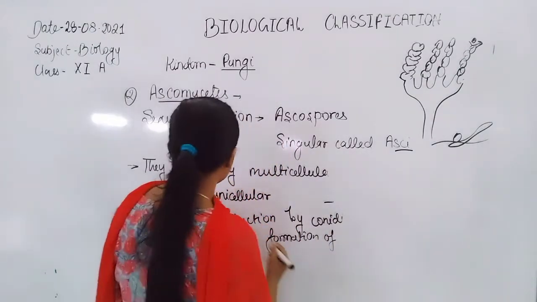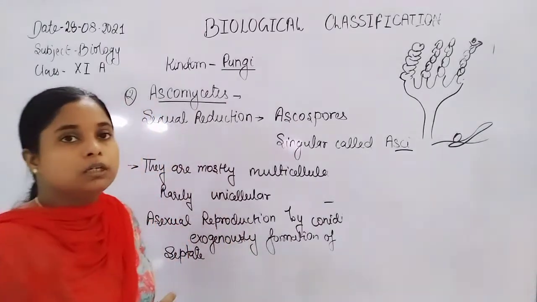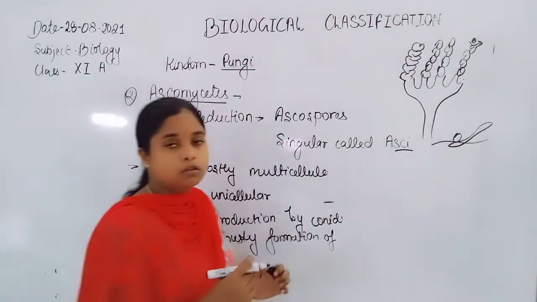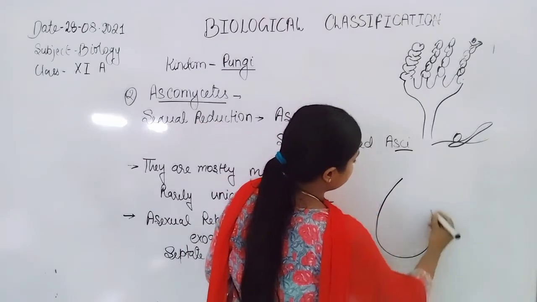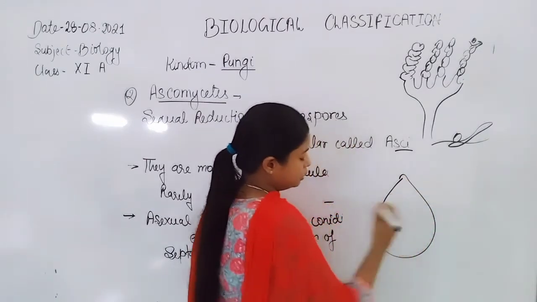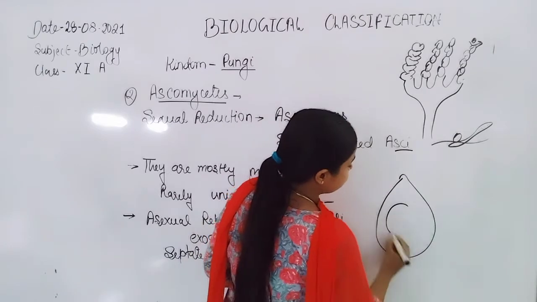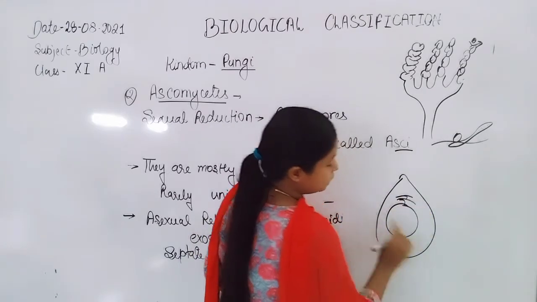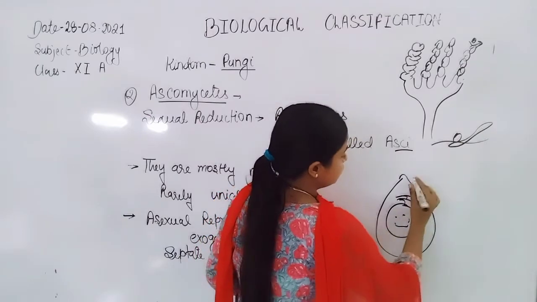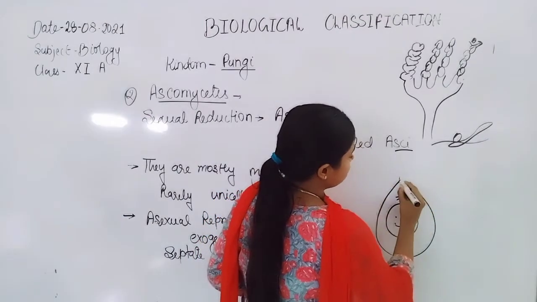Now next, if they are unicellular, they also reproduce by budding. If we talk about the unicellular yeast, here is a cell of yeast. There is formation of a bud.